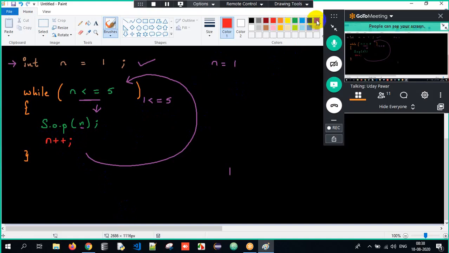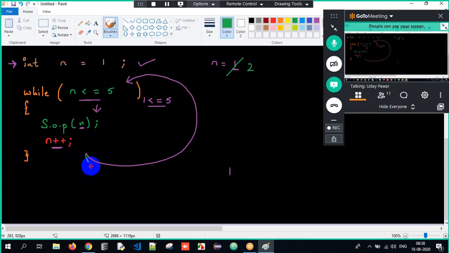See now, what is my n value? For the very first time, n value is nothing but 1 here. I check the condition. Is 1 lesser than or equal to 5? True. N value is 1. 1 gets printed. And when I tell n plus plus, what does it mean? I am incrementing the value of n to 2 here.